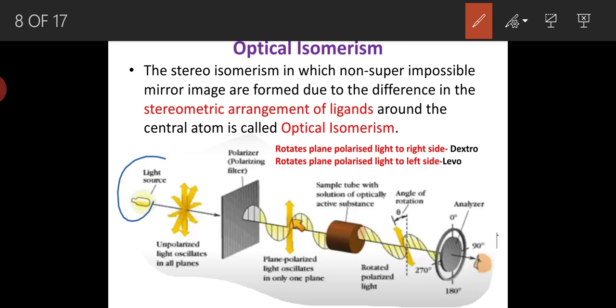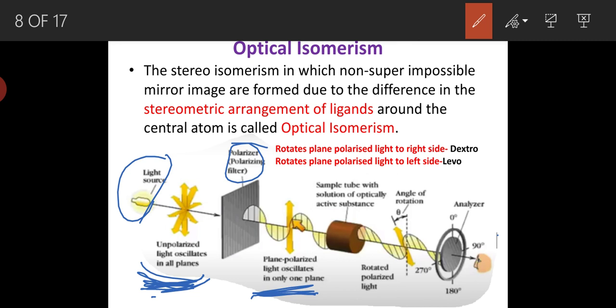General light is electromagnetic radiation which is unpolarized and oscillates in all the planes, whereas plane polarized light oscillates only in one direction. So unpolarized common light can be converted to plane polarized light by passing it through a plane polarizer, which is a filter.